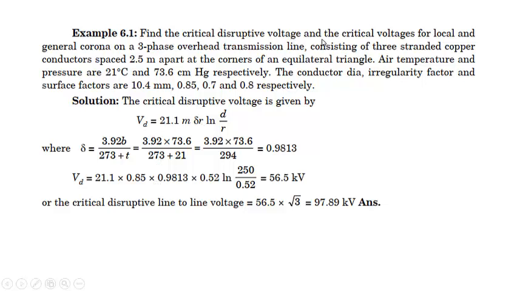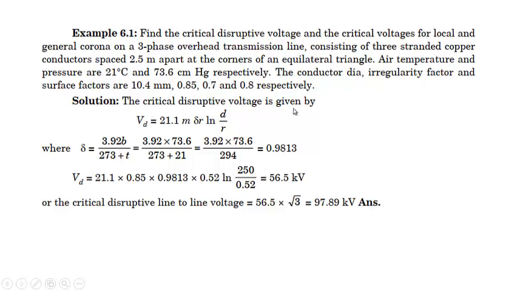Find the critical disruptive voltage and critical visual voltage for local and general corona on a three-phase overhead transmission line consisting of three stranded copper conductors spaced 2.5 meters apart at the corners of an equilateral triangle. Air temperature and pressure are given, along with the conductor diameter, the irregularity factor, and the surface factors. These are the two surface factors for local and general corona.